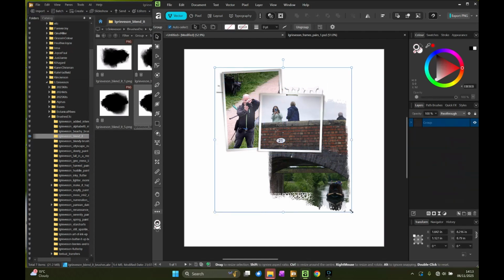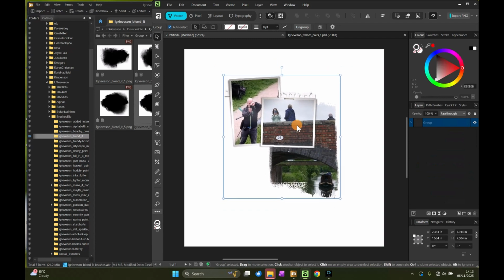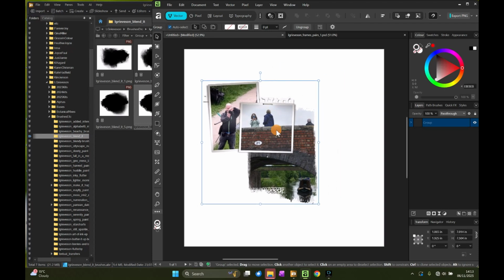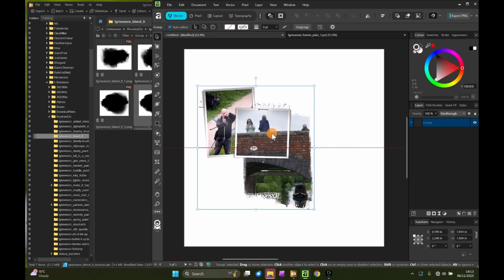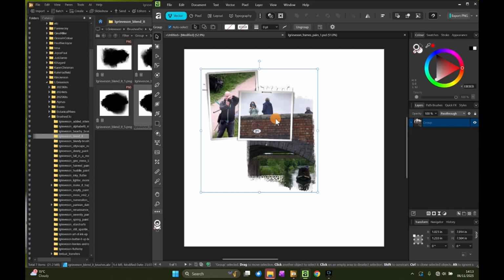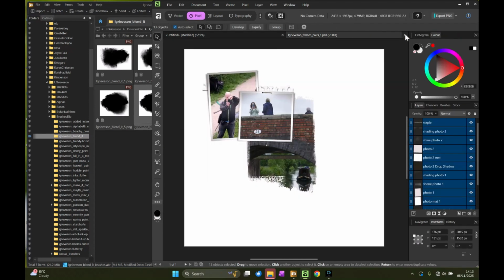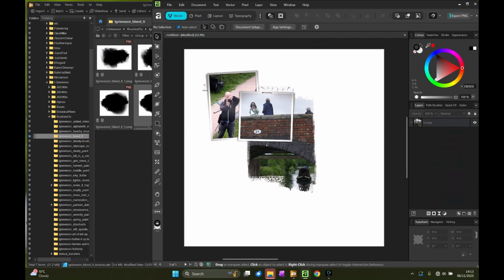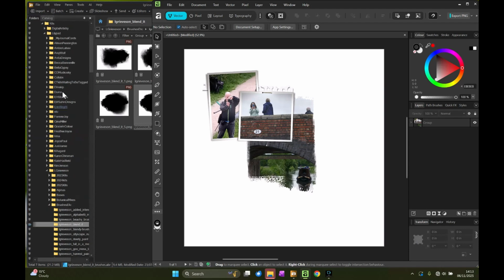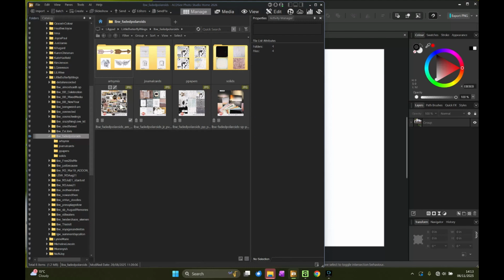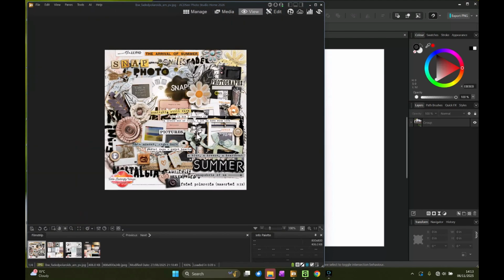So I now have all my photos set up, and I'm going to just Control A and group. And I'm just going to make it a little bit smaller, moving it into the middle for now. Let's just close that down. And now I have the basics for my page, and I'm going to pick up a kit. The kit that I chose is this one called Faded Polaroids by Little Butterfly Wings.